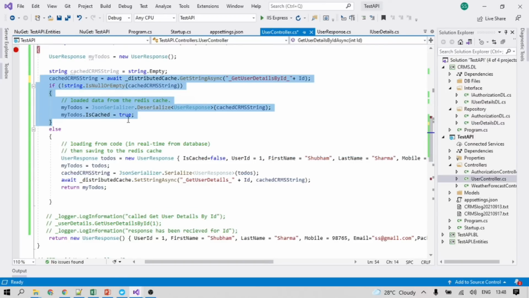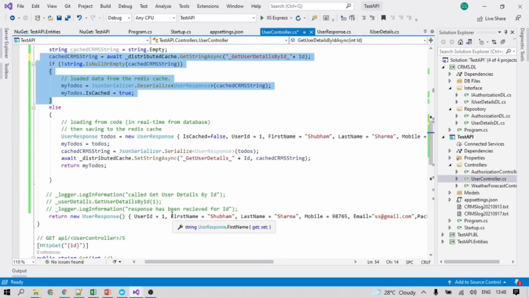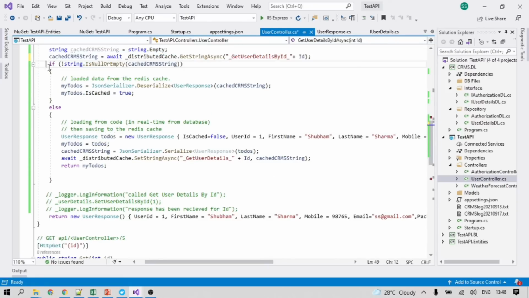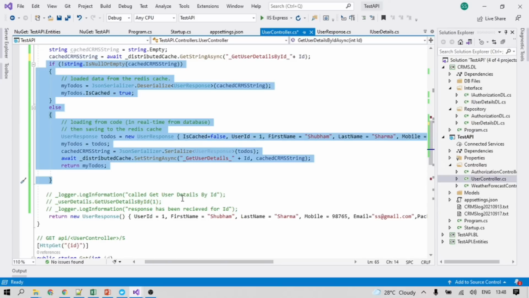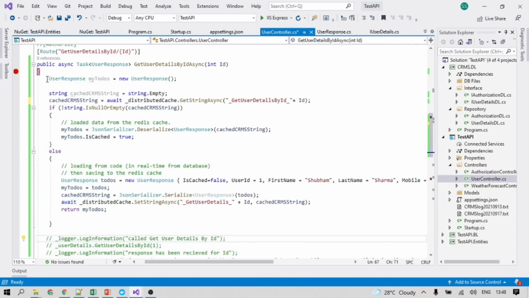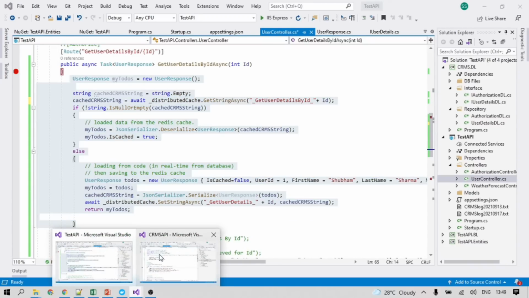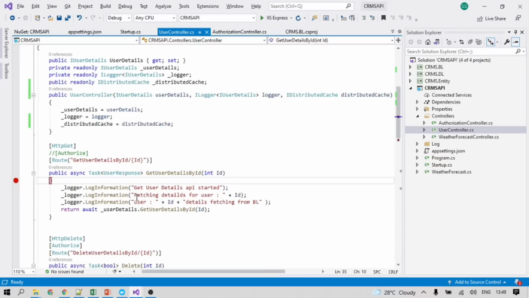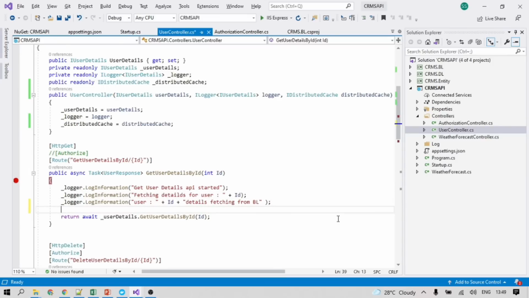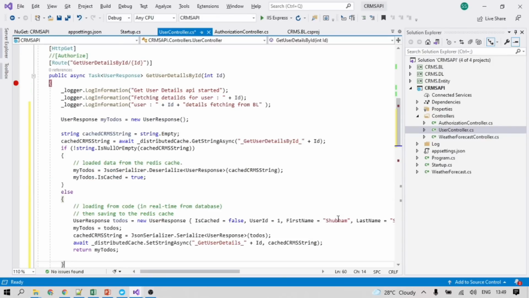We will be going to the if part. Okay, so let's implement it and understand what we are doing. For the time being, I'm just copying the code, and I'm also going to manage it, since this is not in a properly managed format. This is the logging mechanism we already did, so let it be as it is.